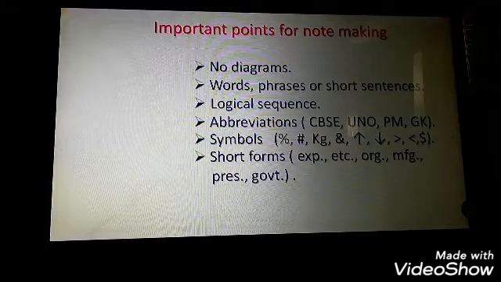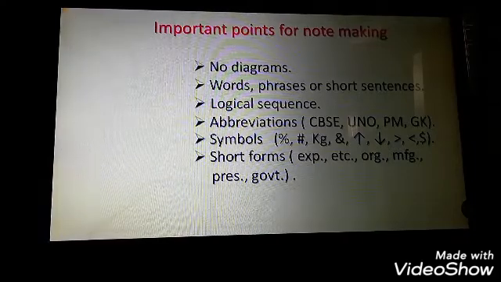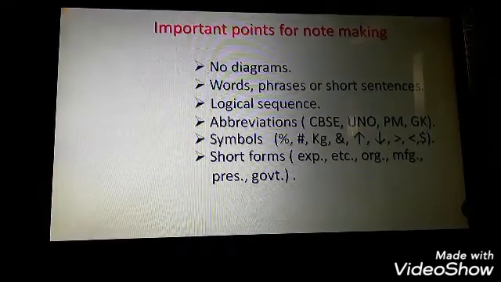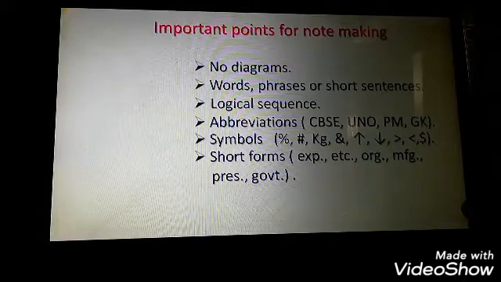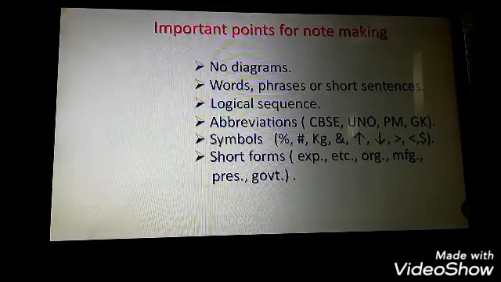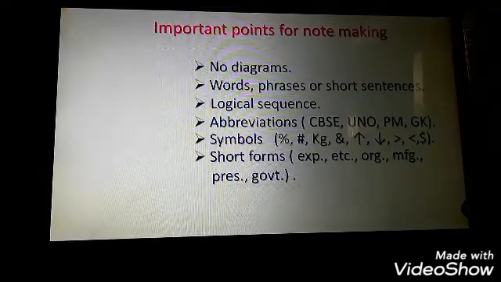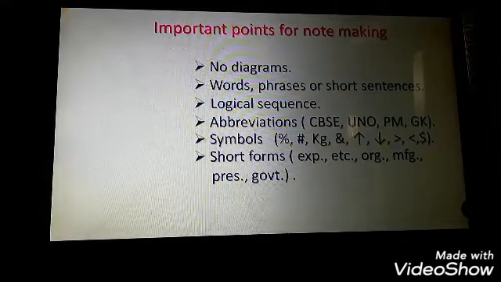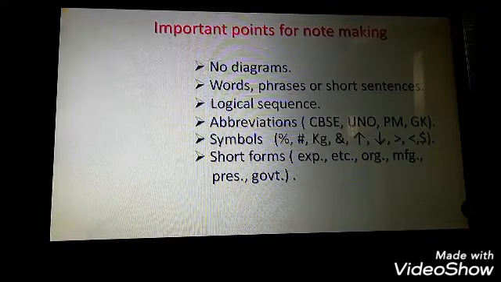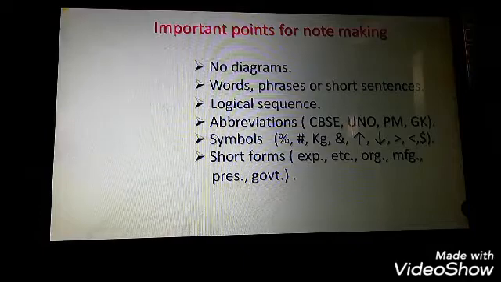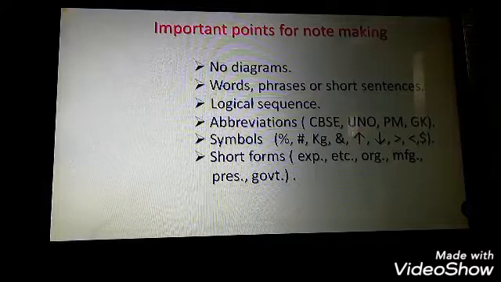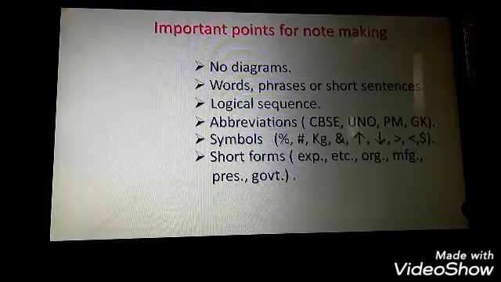Logical sequence. Now logical sequence means that you should not skip the paragraphs. You should go logically one after the other. Whenever you read a piece of prose, or a paragraph, or some kind of essay, there are many paragraphs there. So if you just skip one paragraph and write some other, it's not logical at all. So it should have the logical sequence.